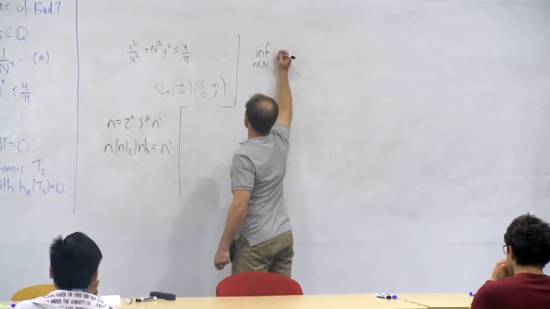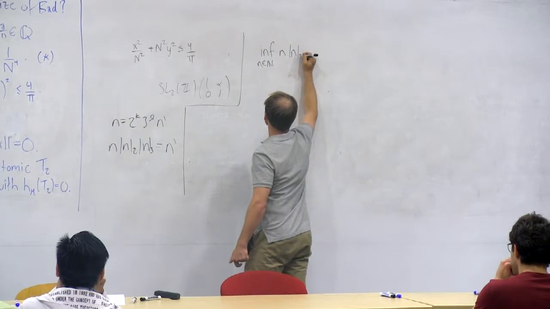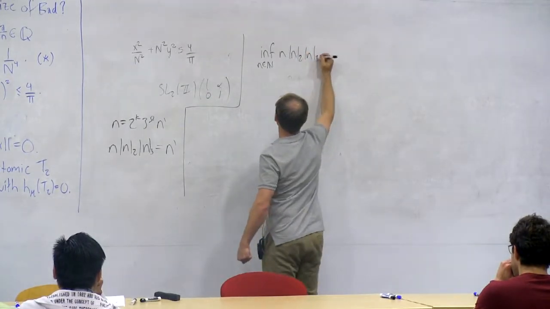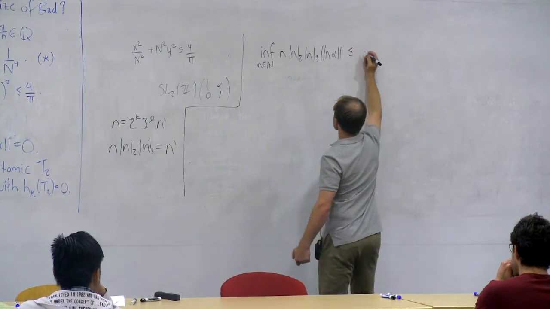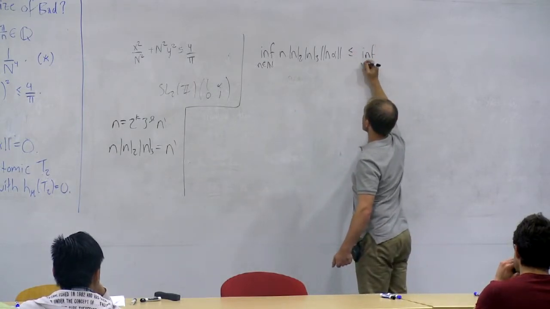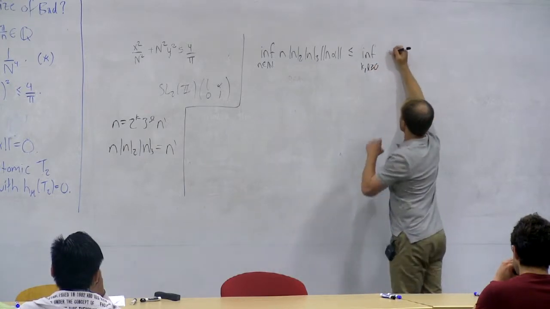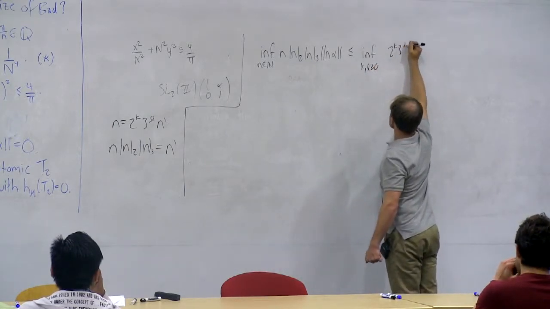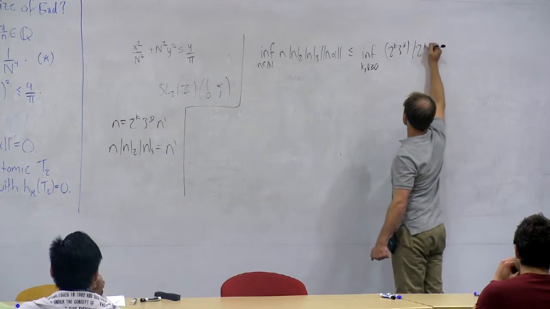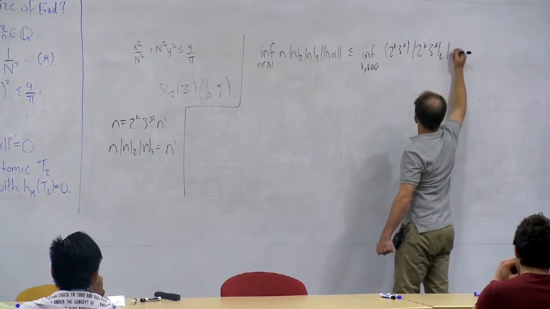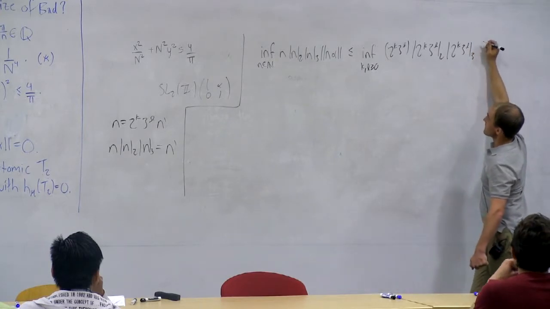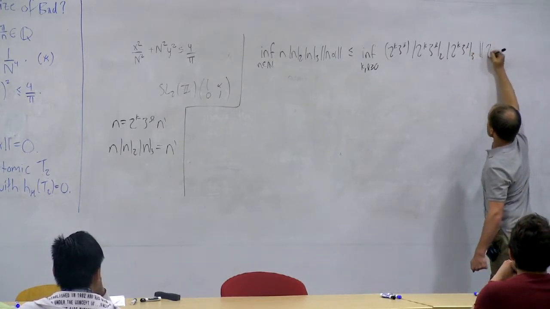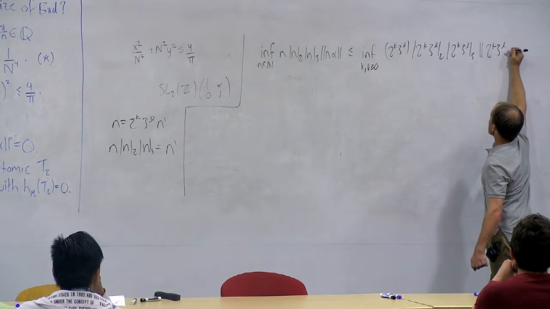Well, the infimum over all integers n of the 2-adic absolute value of n times the 3-adic absolute value of n times the distance to the nearest integer of n alpha is certainly less than or equal to the infimum over all k, l greater than or equal to 0 of 2 to the k times 3 to the l times the 2-adic absolute value of 2 to the k times 3 to the l times the 3-adic absolute value of 2 to the k times 3 to the l times the distance to the nearest integer of 2 to the k times 3 to the l alpha.